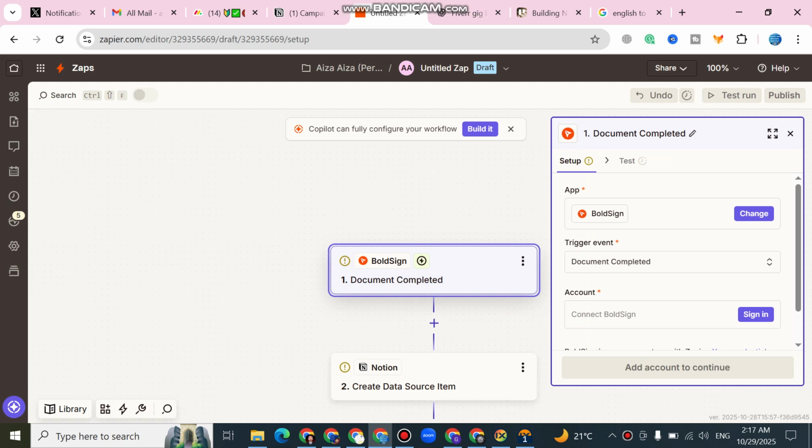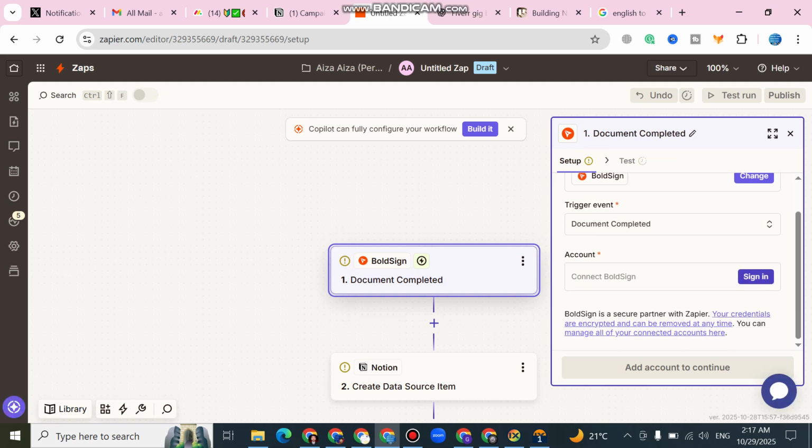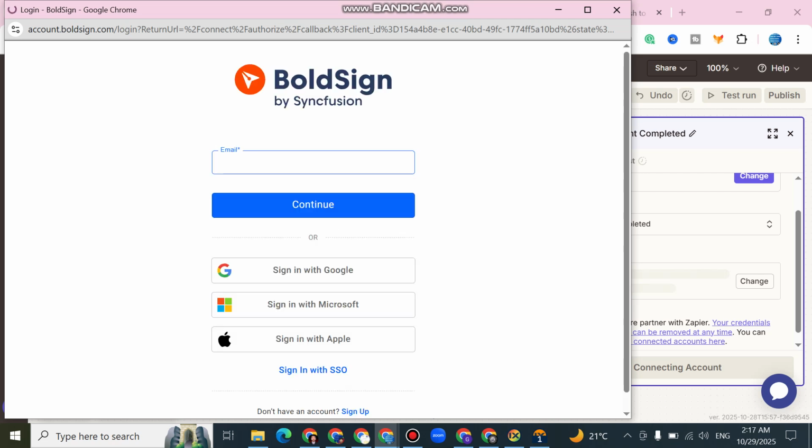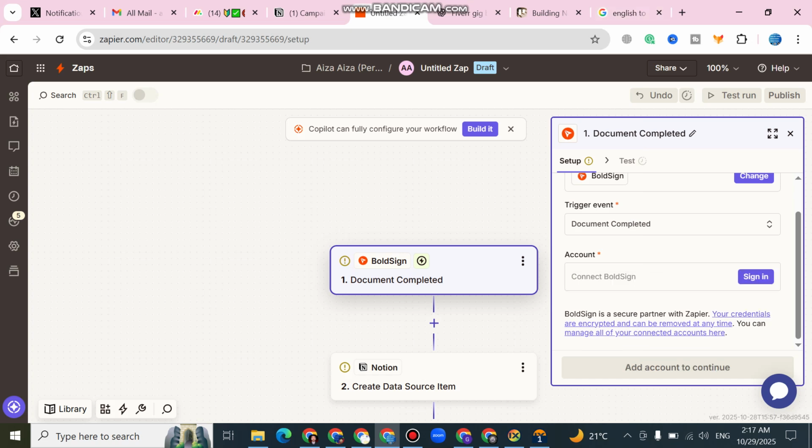So this is BoldSign. When I select it, here I need to sign in. So, sir, you can sign in to all of these on your side. Once you connect it, then on my side I won't need to do it again.